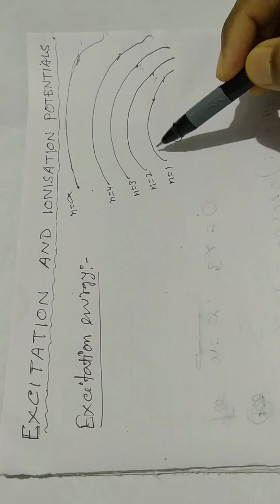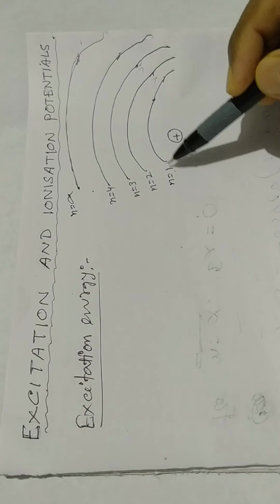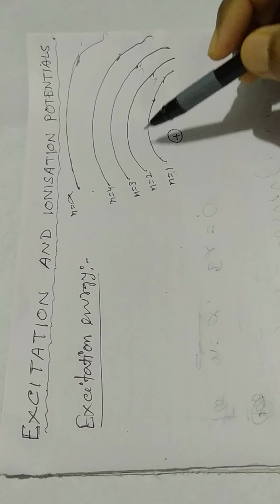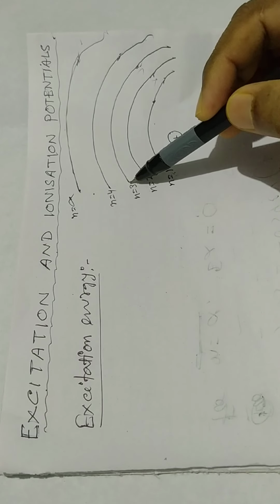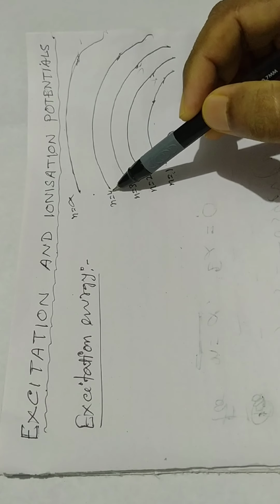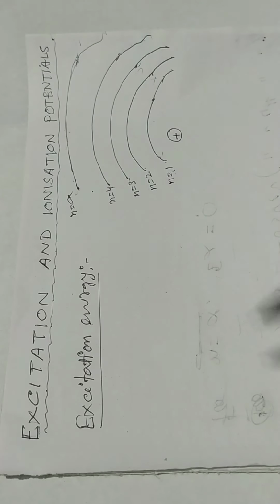When an electron jumps from the ground state, corresponding to n equal to 1, so n equal to 1 is the ground state, n equal to 2 is the first excited state, n equal to 3 means the second excited state, n equal to 4 is the third excited state, and this one is the infinite excited state.